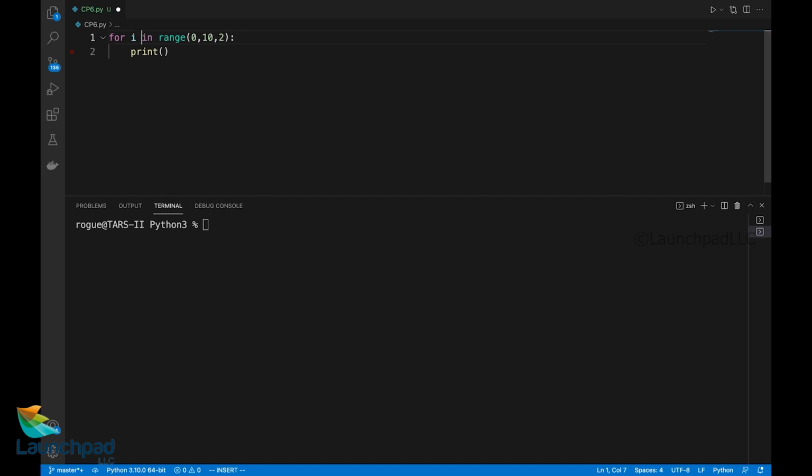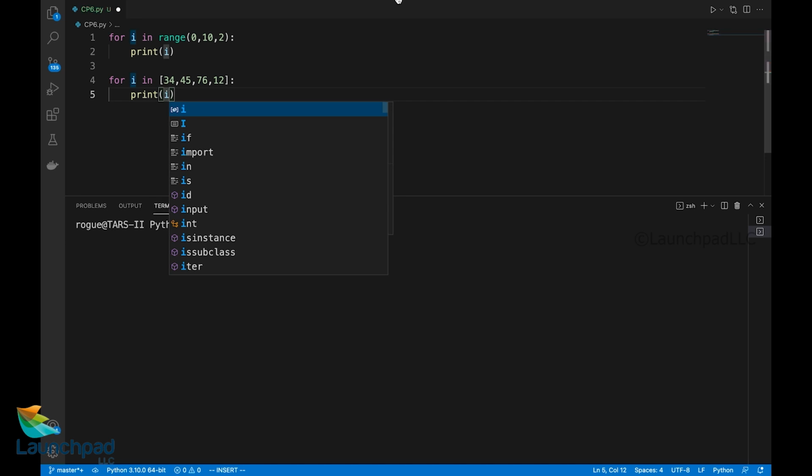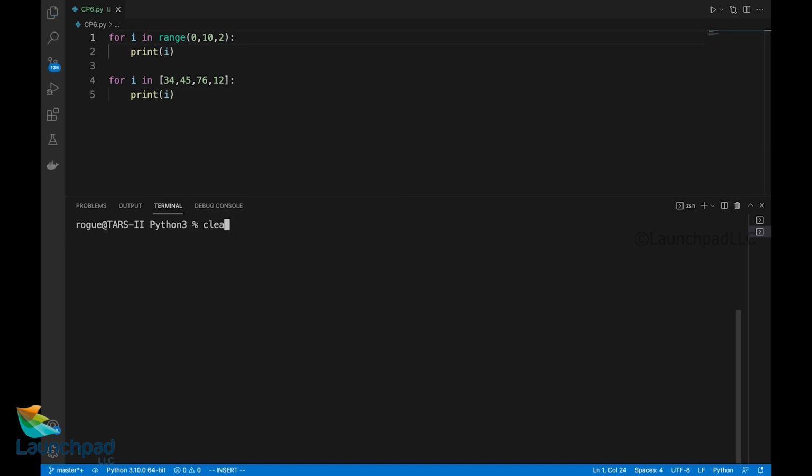For i in range of 0 to 10, now I'll print i. Now this i will basically act as an iterator throughout this iterable value. Now range is basically an iterable value. It is not necessary that you have to provide only a range function here. We can also use for i in a list, 34, 45, 76, 12. It will print the values that are stored inside the list.